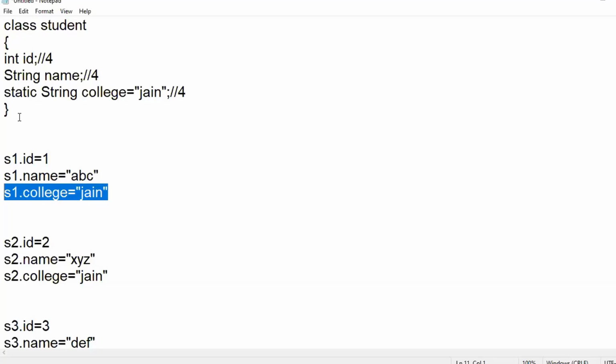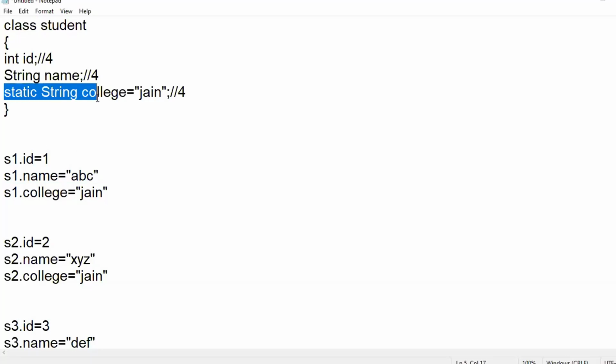Rather, the copy of the static will be referred to directly. Understood? Any questions with respect to a static variable?